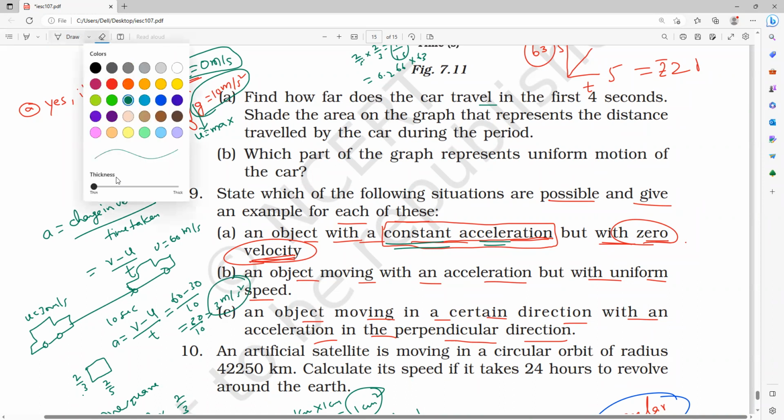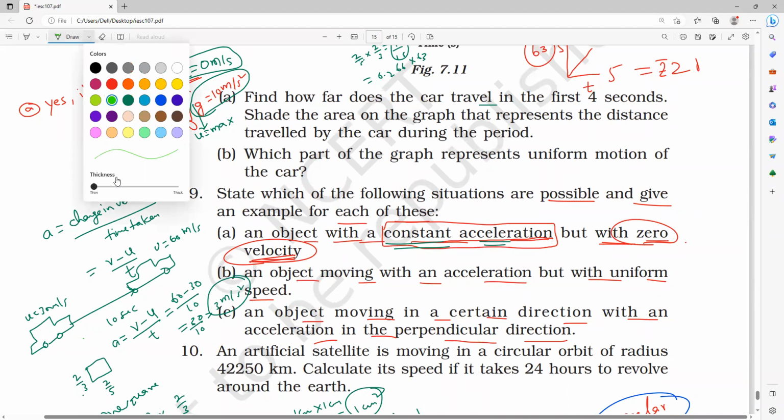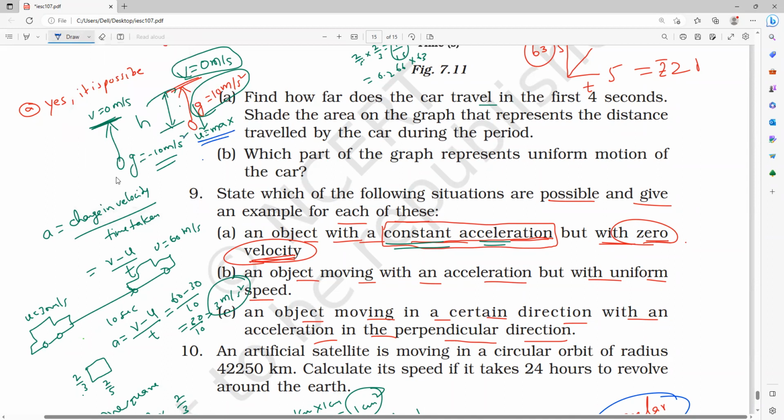Understood? Sir, we didn't find the value of u. We don't want to find it, they're just asking for an example. Is it possible or not? Still acceleration is present, but velocity is 0. Is it possible or not? Yes, it is possible. Clear, everybody?